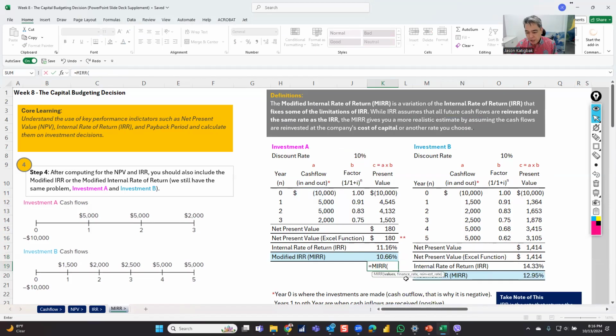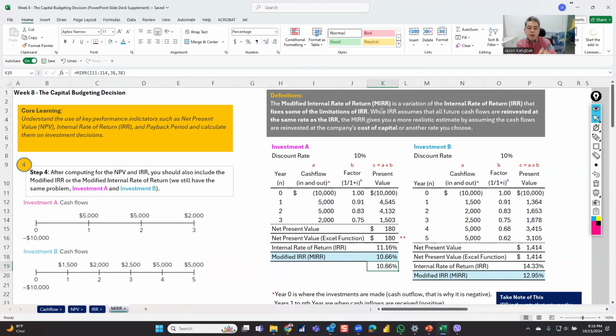What are the values? And then the finance rate and reinvestment rate. The finance rate or the values, then I would actually complete that. You are thinking that your finance rate is 10%, and also your investment rate is 10%. So I highlight it. Then that's your MIRR.